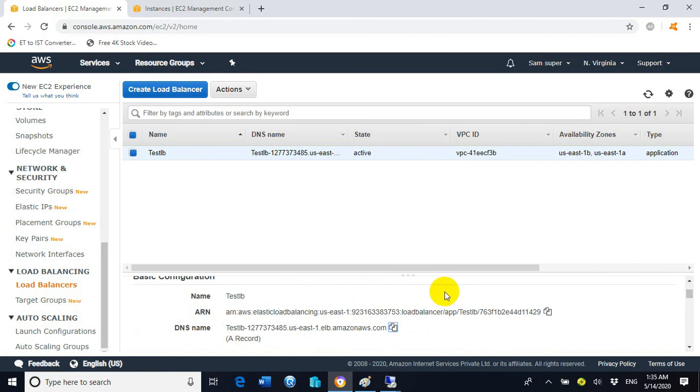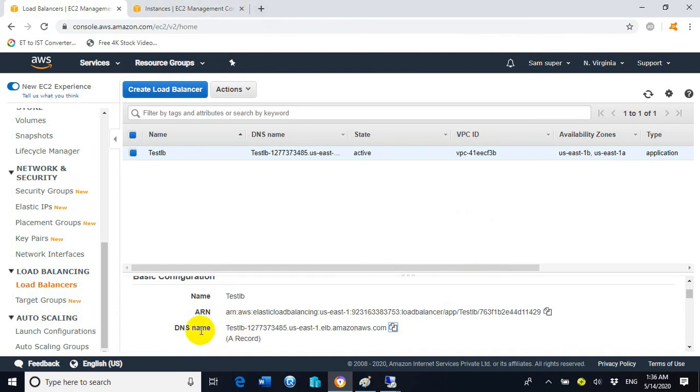One time the load will go to server 1 and it will show this is server 1, and the second time, after refresh, the request will go to server 2, the third time to server 1, and the fourth time to server 2 again. So it is balancing the load. Let's check it.